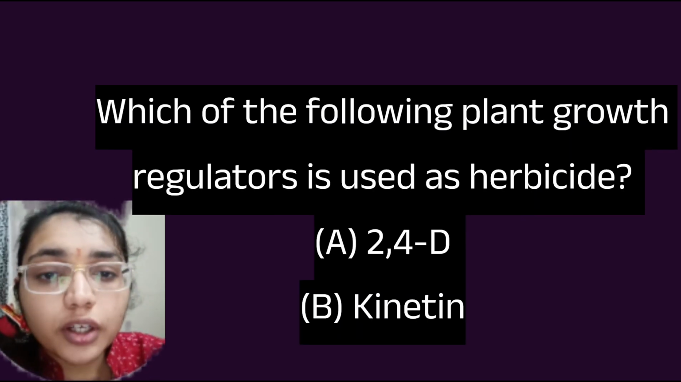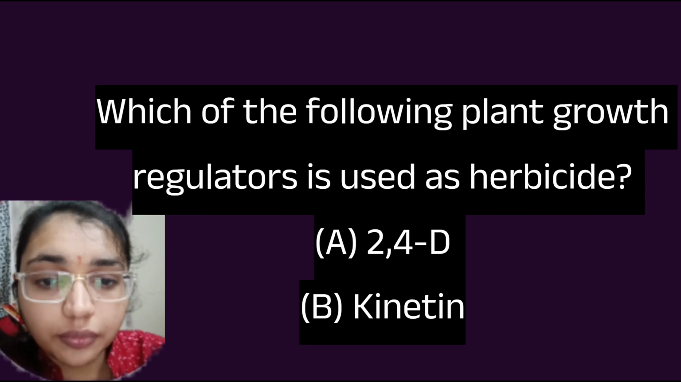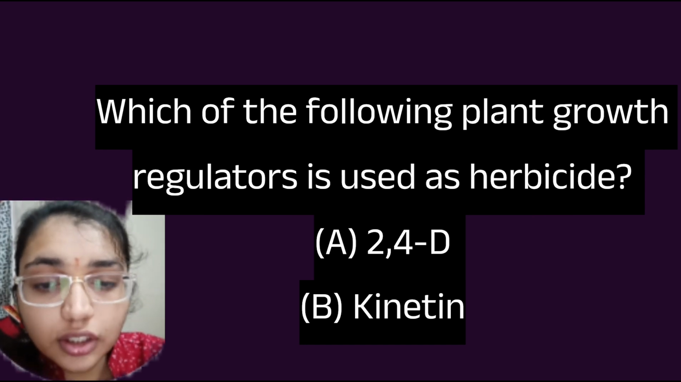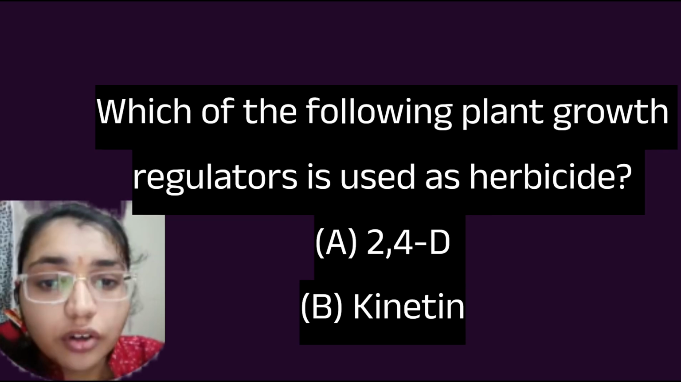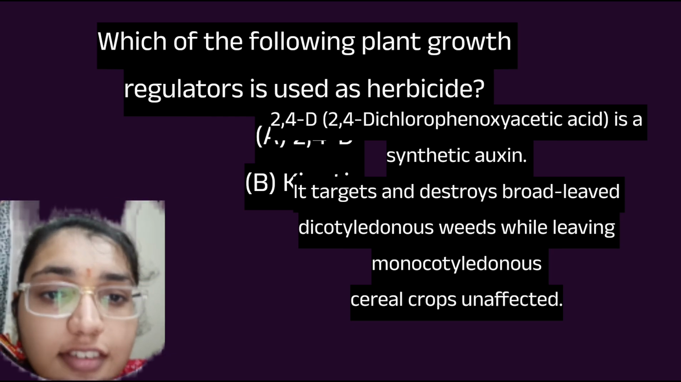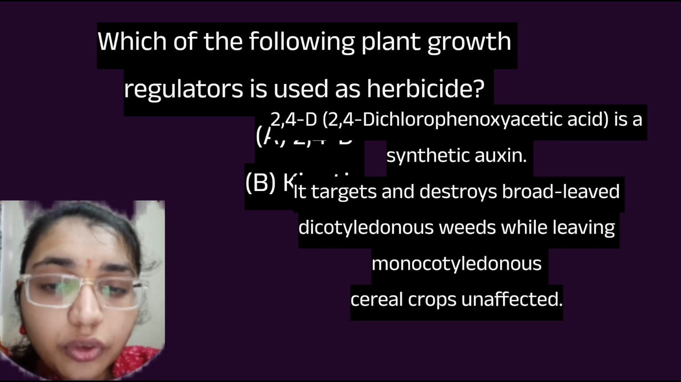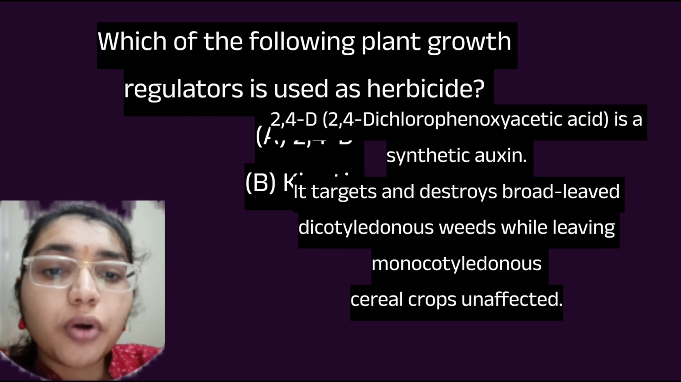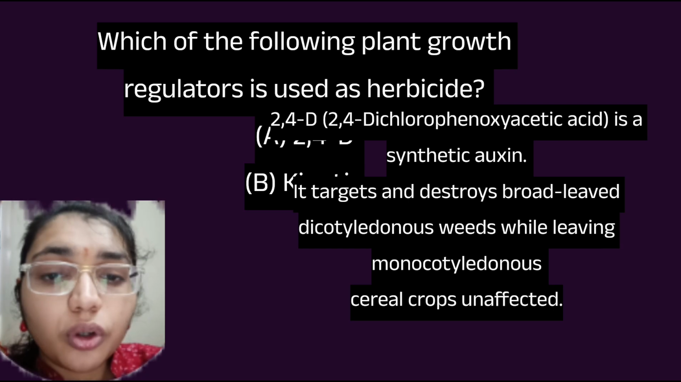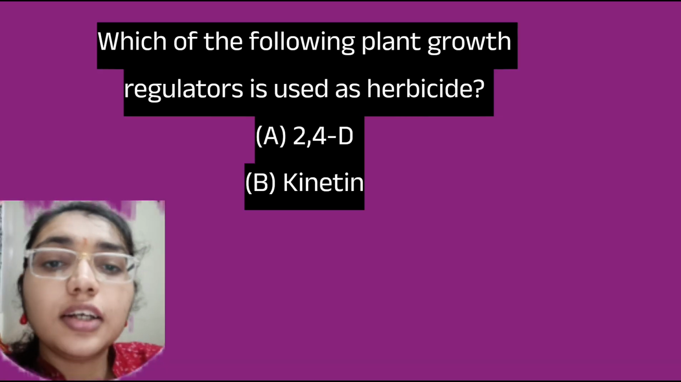Which one of the following plant growth regulators is used as a herbicide? That is 2,4-D. What is 2,4-D? 2,4-dichlorophenoxyacetic acid. Phenoxyacetic acid, that is a synthetic auxin. 2,4-D targets and destroys the broad-leaved dicotyledonous weeds while leaving the monocotyledonous cereal crops unaffected. It does not affect the crops and it kills the weeds.